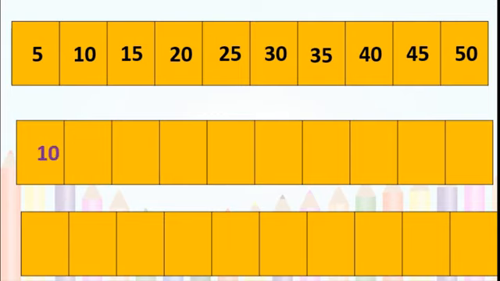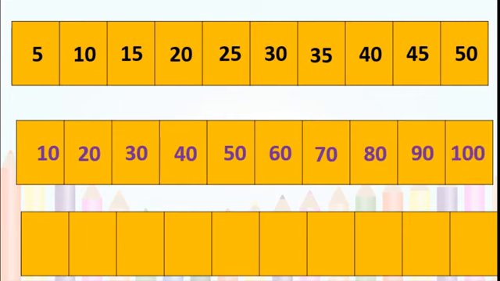Nice. Now we will move to the next one. 10, 20, 30, 40, 50, 60, 70, dash, dash, dash. Means we don't know, you have to fill this. Okay. Now you know, this is very easy. After 70 comes 80, 90 and 100. It is the 10 times table, isn't it?